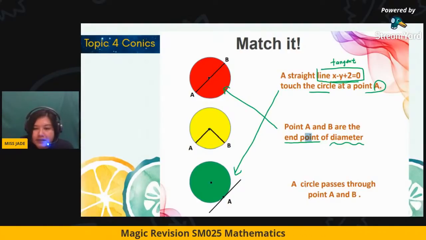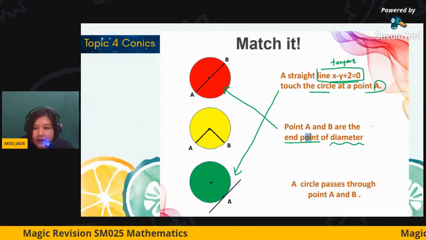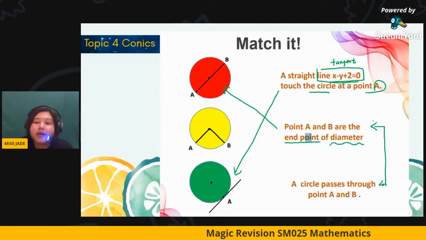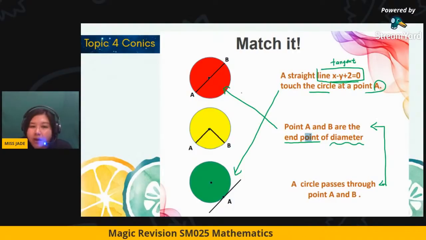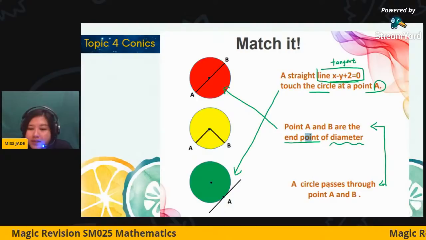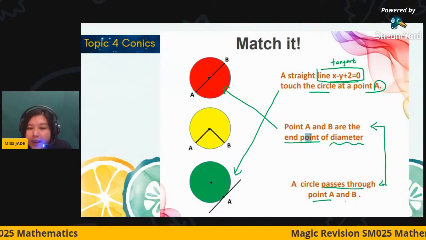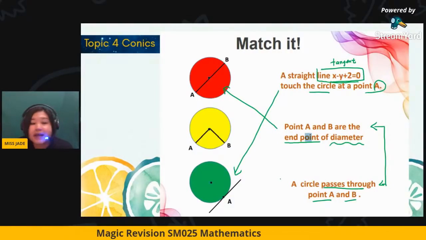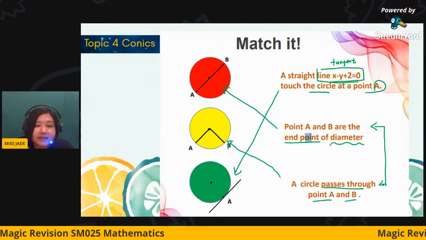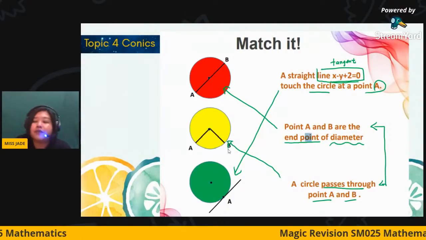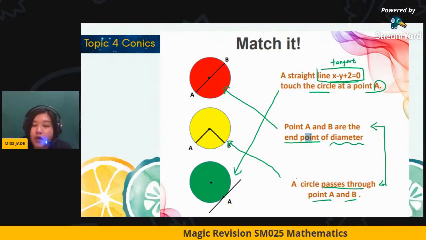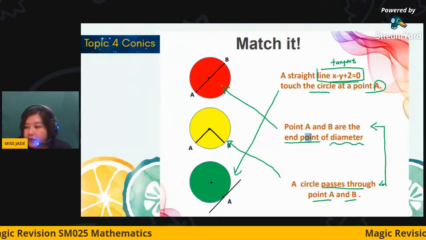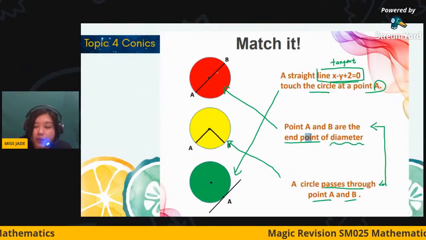After that, a circle passes through points. I need you to take a look at the difference between these two. Both statements give two points, but if points A and B are endpoints, then it can only belong to this. But when it says passes through points A and B, it means two random points on the circumference, and it doesn't have to be a diameter. You have to be careful, because most candidates make the wrong assumption and treat this statement as the circle with the red region. So be careful with it.